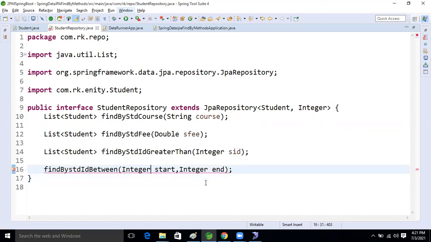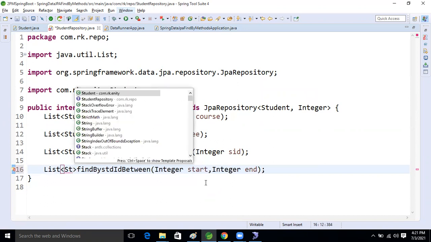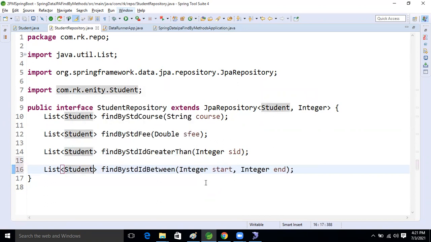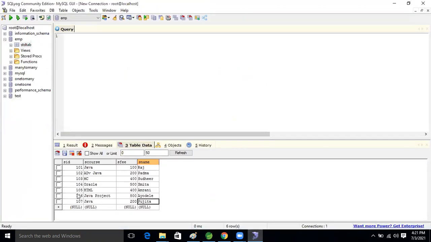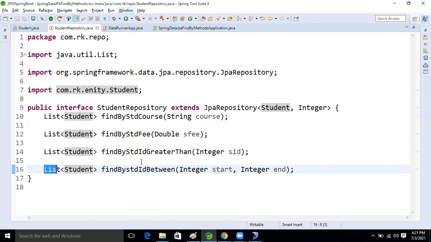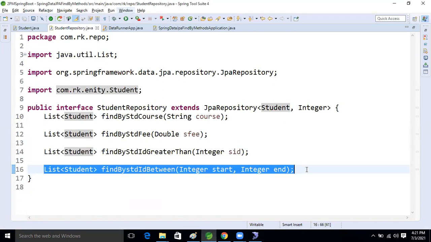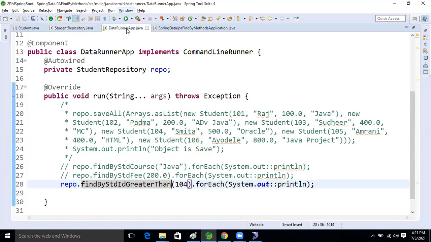So what return type will we take now? List only, right? List of Student. Good, so this is our Between method. We will select from 102 to 105, and these records will come: Advanced Java, microservices, Oracle, HTML, Padma, Sudhir, Samit, Amrani. So this is our requirement now. Which concept are we using? Between, right?